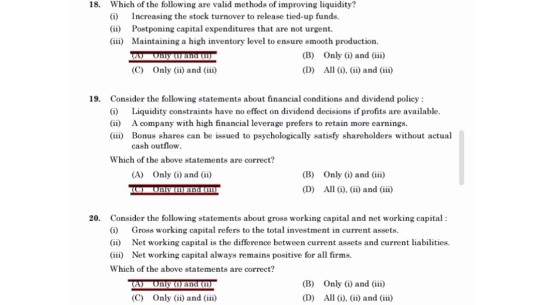Consider the following statement about gross working capital and net working capital. Choose the correct one. 1 and 2 are correct. Gross working capital refers to the total investment in current assets. Net working capital is the difference between current assets and current liabilities.